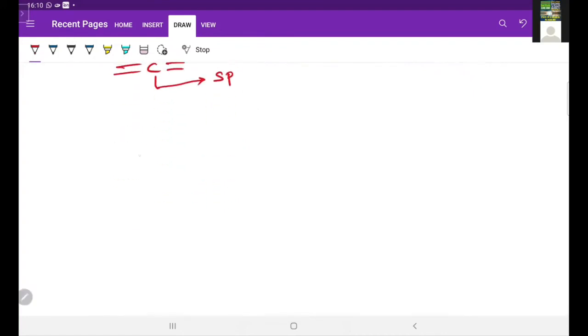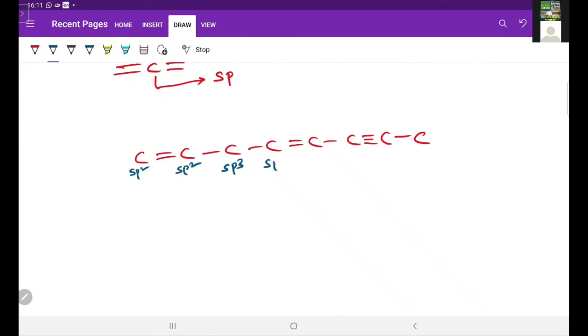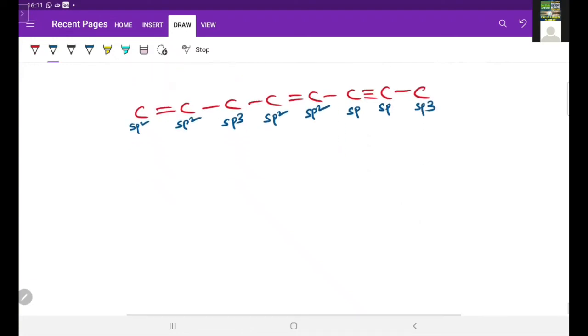So for example, one example I am giving like this. So then hybridization of each and every carbon atom here, carbon having double bond sp2 here, this is sp2 and sp3, this is sp2, sp2, this is sp and this is sp3. So like that, one line system I am taking.